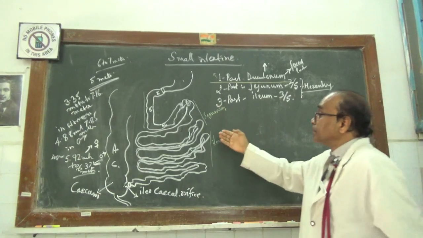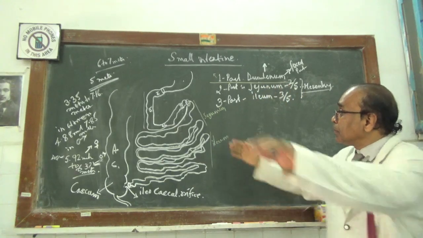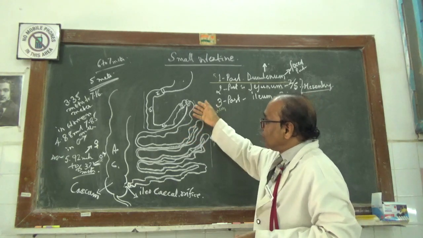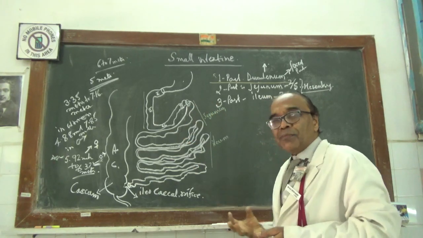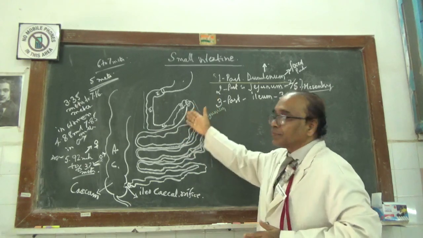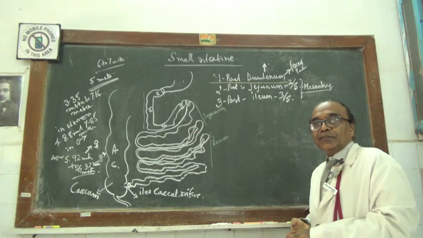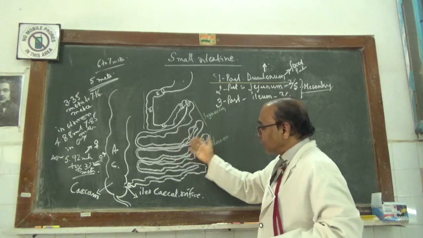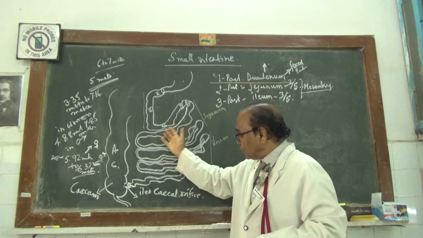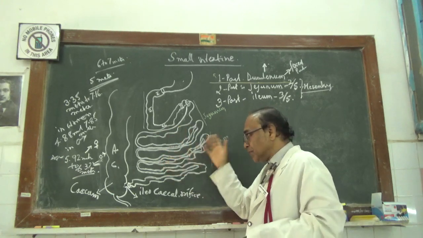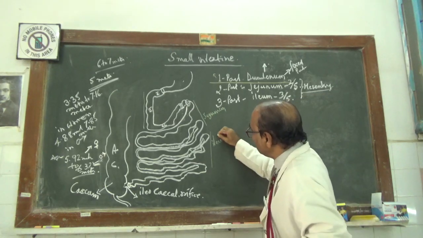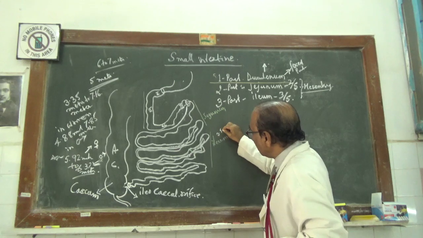Now this part, leaving apart the duodenum, which is thrown into a number of coils, initially has a larger diameter. The diameter of the jejunum is almost 4 centimeters. Then as it traverses from the left portion of the infracolic compartment towards the right and then down a little bit, it becomes a little smaller in diameter, which gives the further continuation to the ileum.